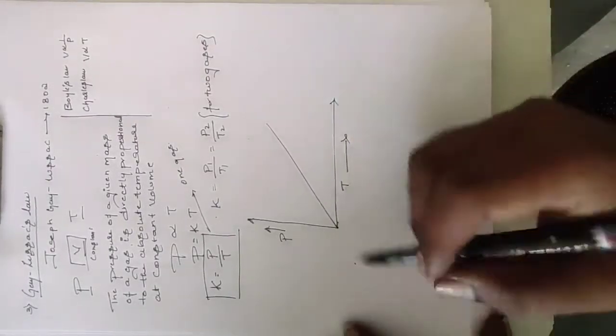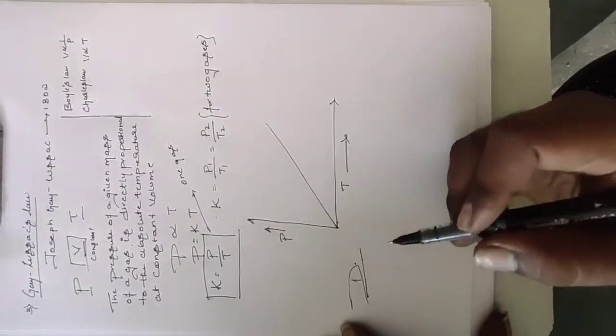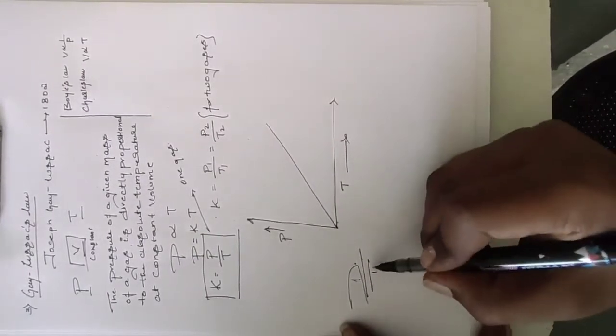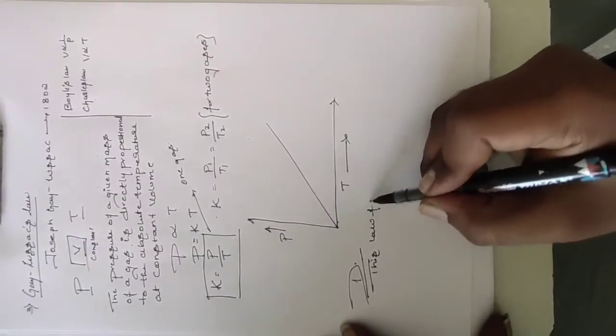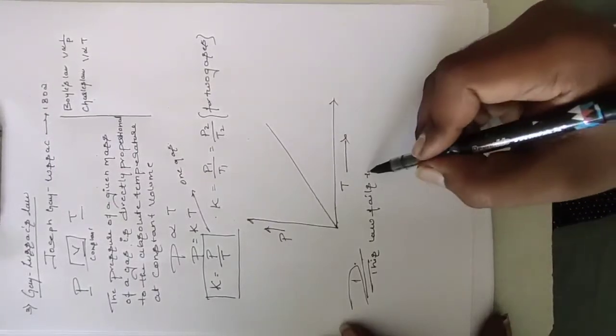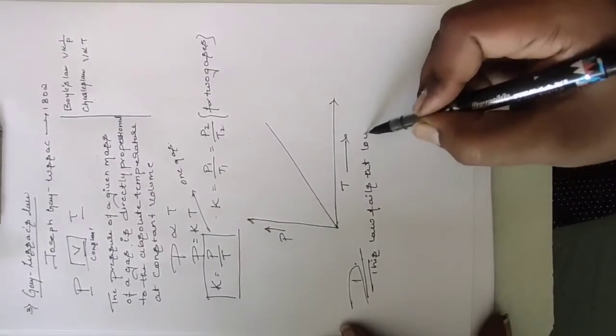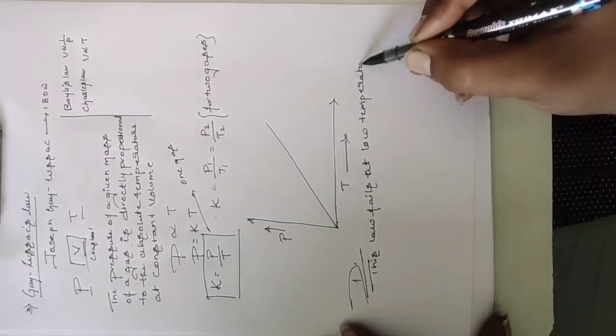because, what he failed, the drawback or demerit. This law fails at low temperatures, meaning low temperatures.